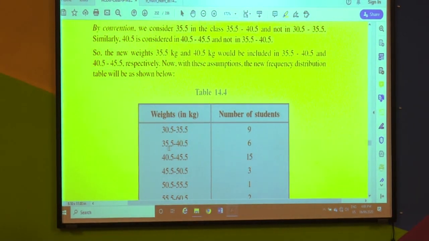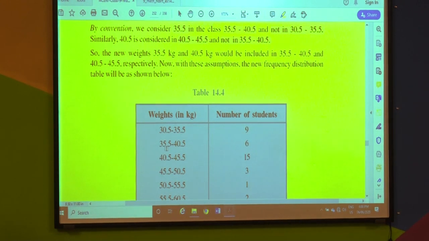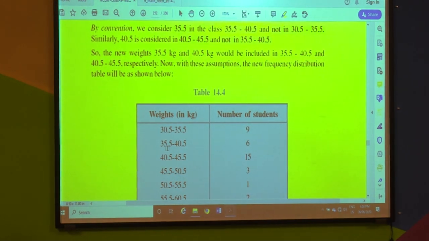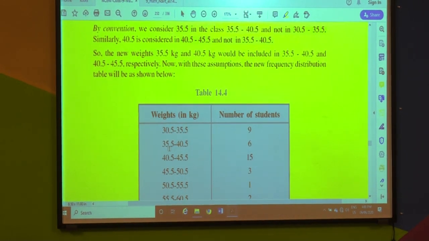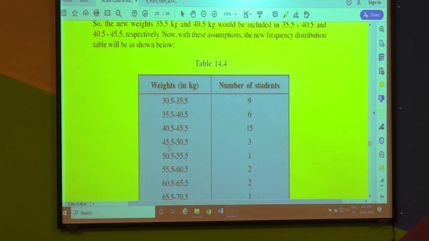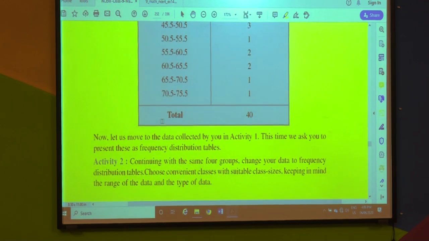So I understood that 35.5 will be recorded in the second class interval 35.5 to 40.5, and the student's weight 40.5 is recorded in the class interval 40.5 to 45.5. In this way we have understood why the classes should be made continuous, what is the use of that, and also why grouping of the data is necessary.